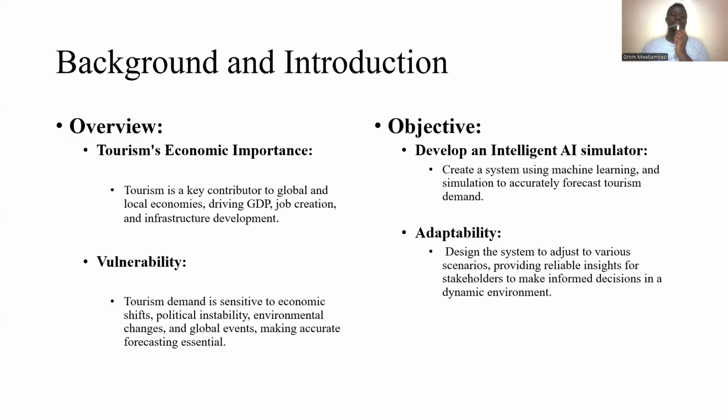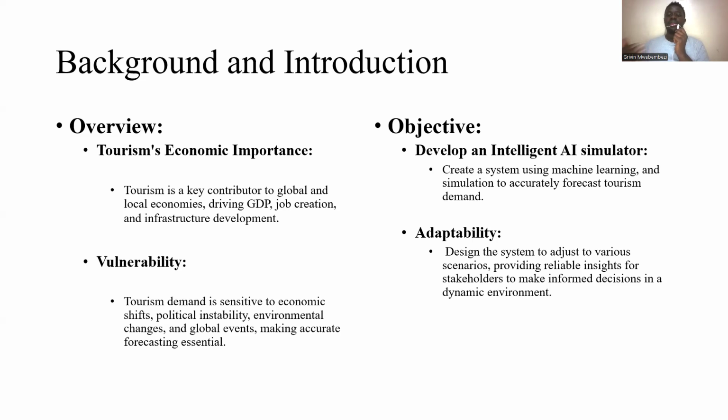The overview of tourism. As you know, tourism is a key contributor to global and local economies, driving GDP, job creation, and infrastructure development. GDP is gross domestic product, I think, an income a country earns from abroad.